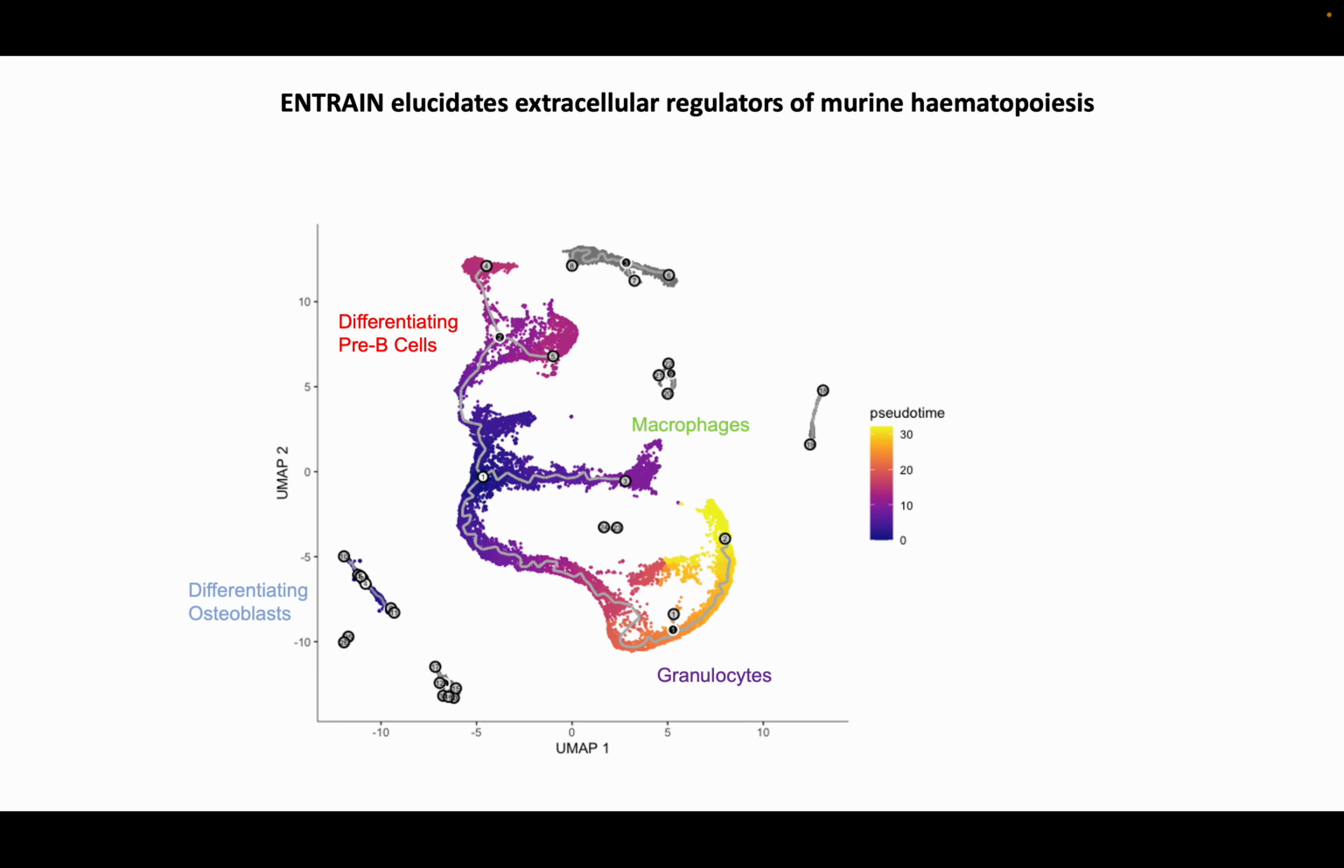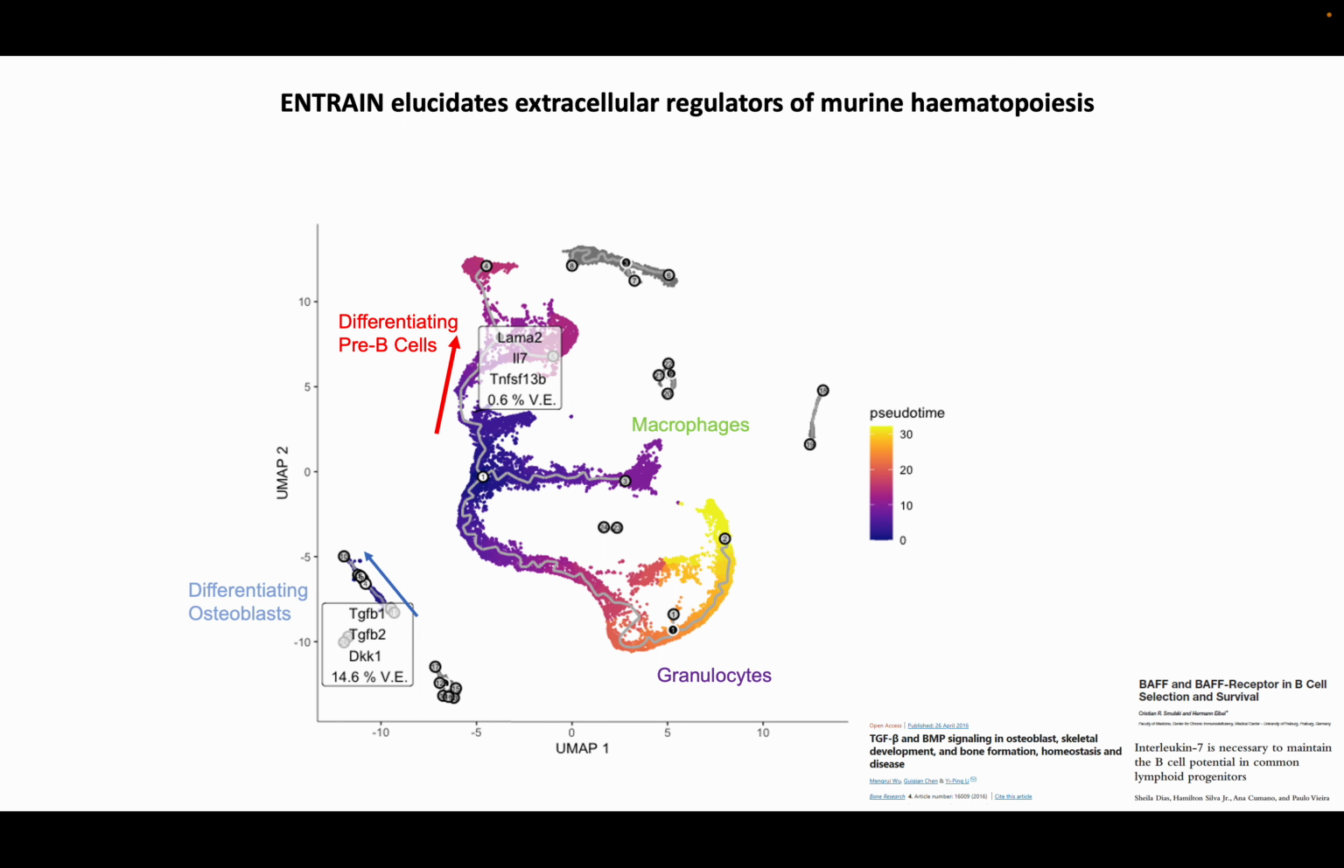We can demonstrate the utility of this on two datasets. The first one is here. This is a hematopoietic bone marrow dataset from the mouse, and we have corresponding lineages of developing osteoblasts and pre-B cells and so on. Firstly, running Entrain on the osteoblast population results in key ligands responsible for that differentiation, such as TGF-beta and DKK1, and these are actually well known in the literature to be driving osteoblast maturation.